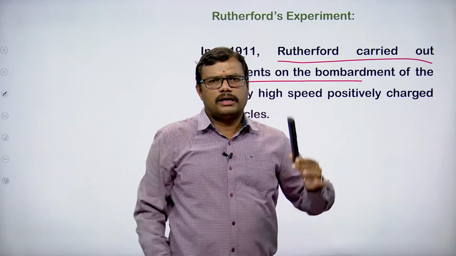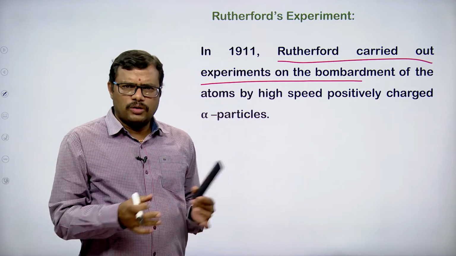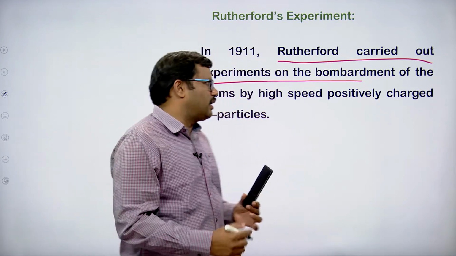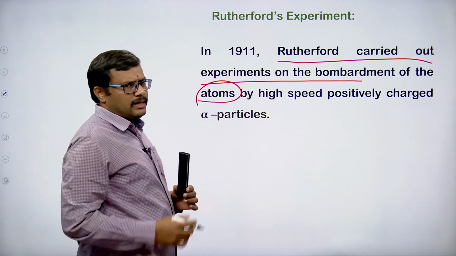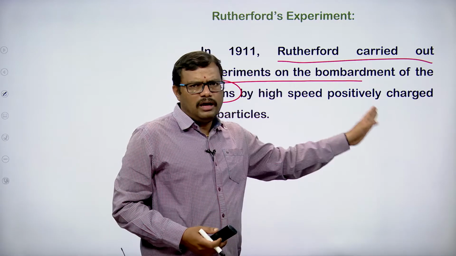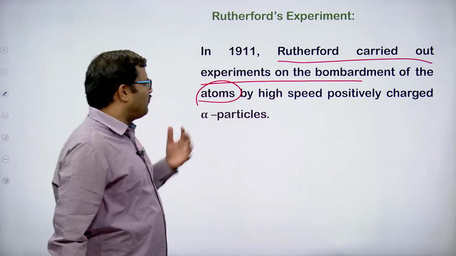Bombard means collide on the surface of the matter. We know that matter is made up of atoms, so automatically it is bombarding on the atoms.